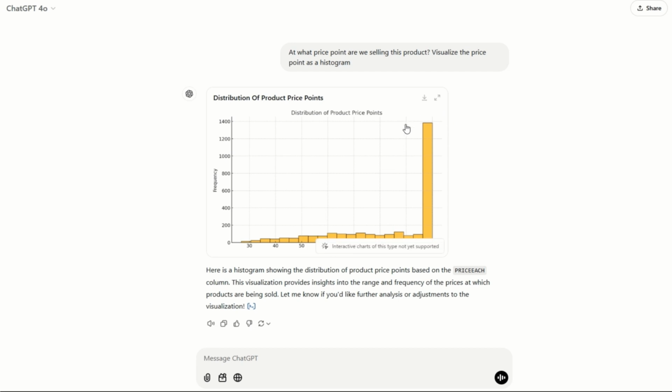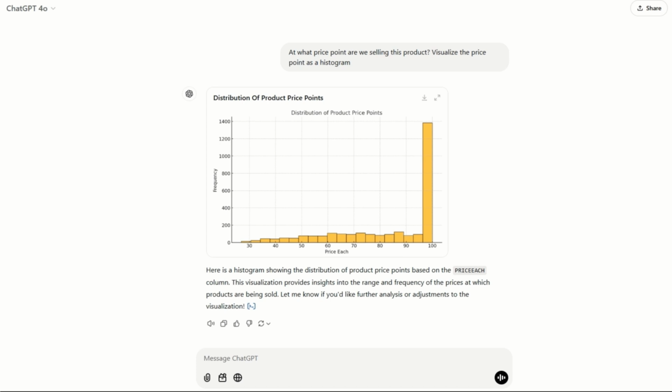And so you can see we've got price here. Most of the price is around this. I think this would be $100. We can check that. It'd be good if there was units. And then we've got frequency on the y-axis. So we can see that there are some sales and they go as low as $30, but most of the time we're selling around the $100 mark. So that's good to know.